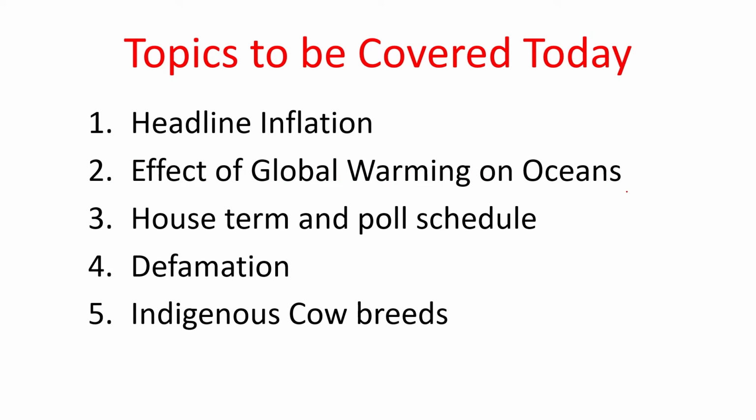So basically the first topic would be the headline inflation, which was in news because high food prices were deterring the headline inflation from falling towards a target of 4%. So the 4% target for the headline inflation is not going to be achieved soon because of the inflation in food prices. Food prices means the food which we are eating is getting costlier nowadays.